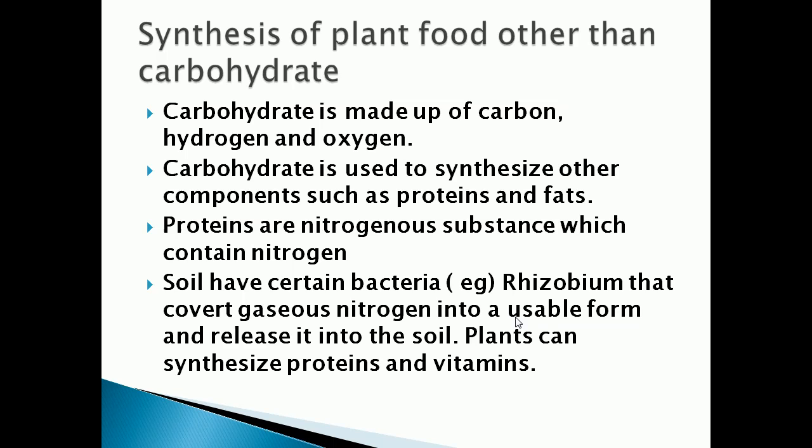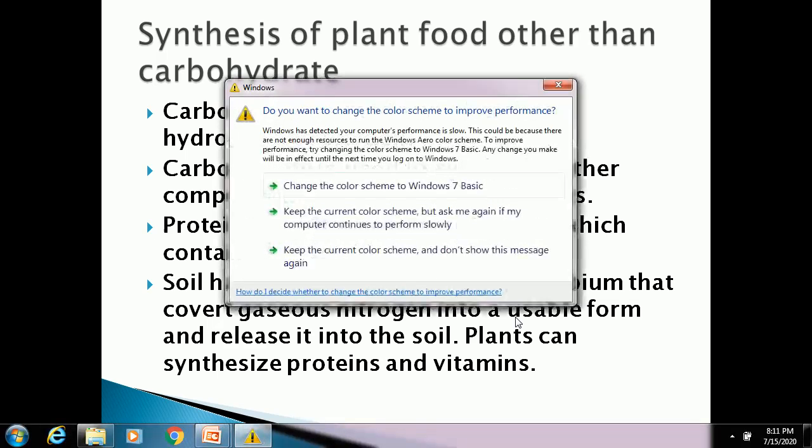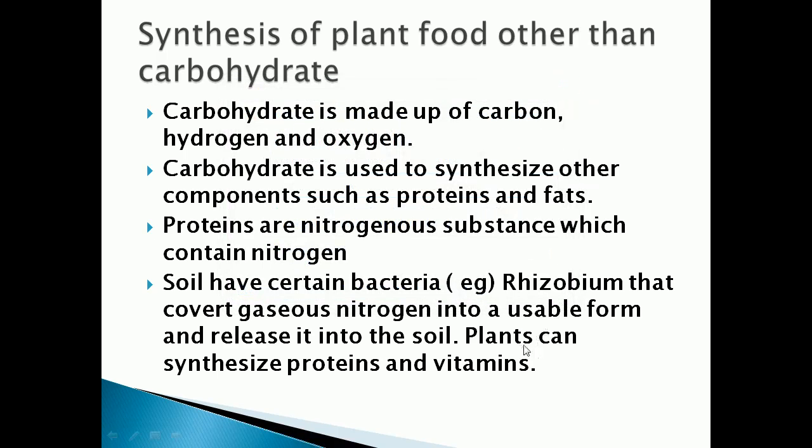So what is happening here? Soil contains bacteria such as rhizobium. The rhizobium converts that gaseous nitrogen into a usable form and releases it into the soil, which is taken by the plant for its growth.